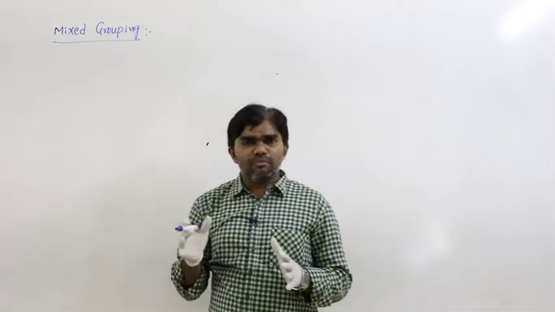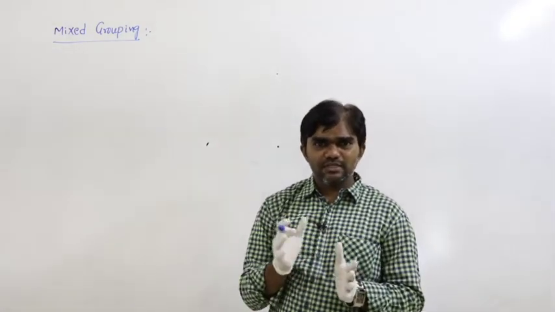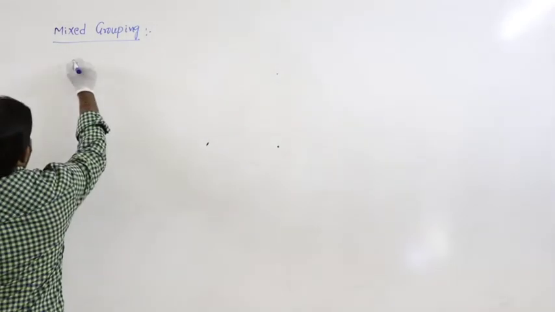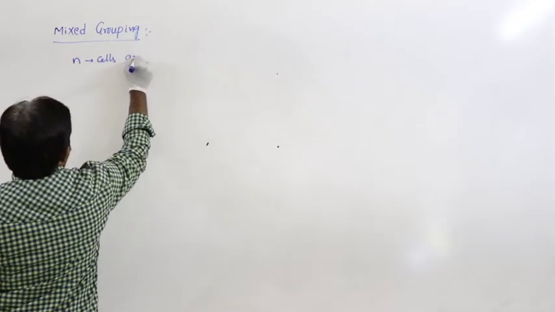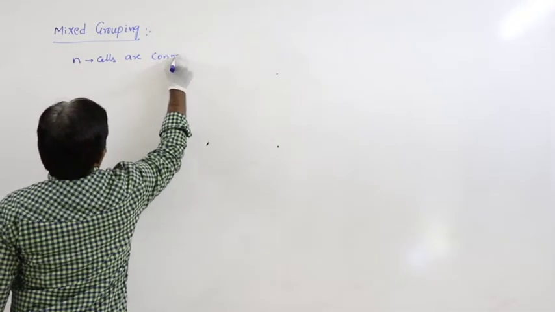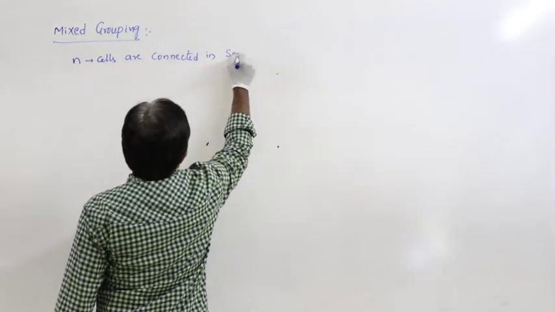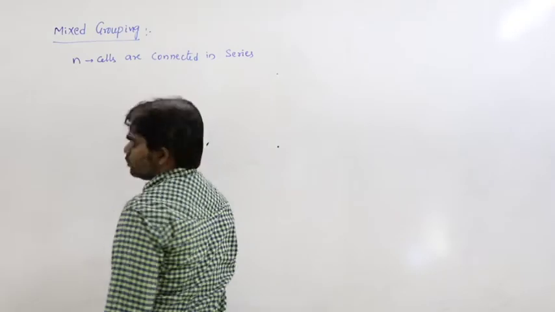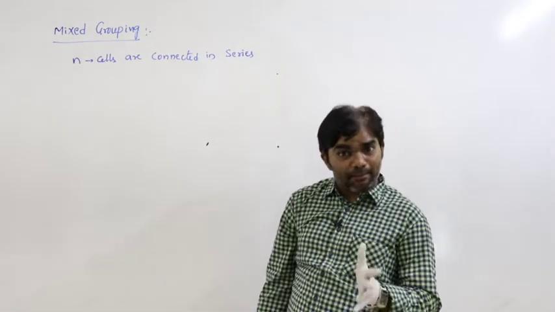Mixed grouping means a combination of series and parallel combination. Here n cells are connected in series.